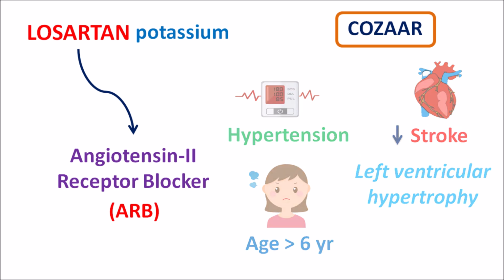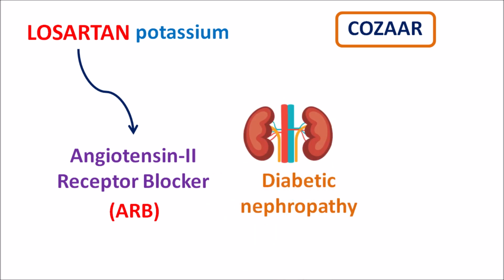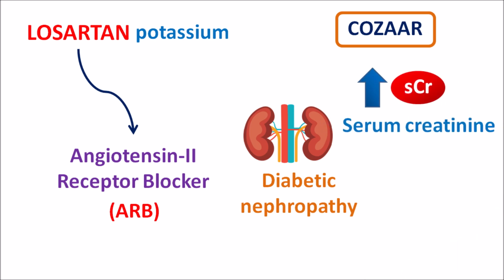Apart from these two indications, Losartan potassium can also be used in the treatment of diabetic nephropathy in patients with type 2 diabetes mellitus. In such patients, Losartan potassium can be used to reduce the raised serum creatinine levels as well as to reduce the proteinuria, excretion of protein within the urine. So today in this video, let us see what are the important side effects of Losartan potassium.